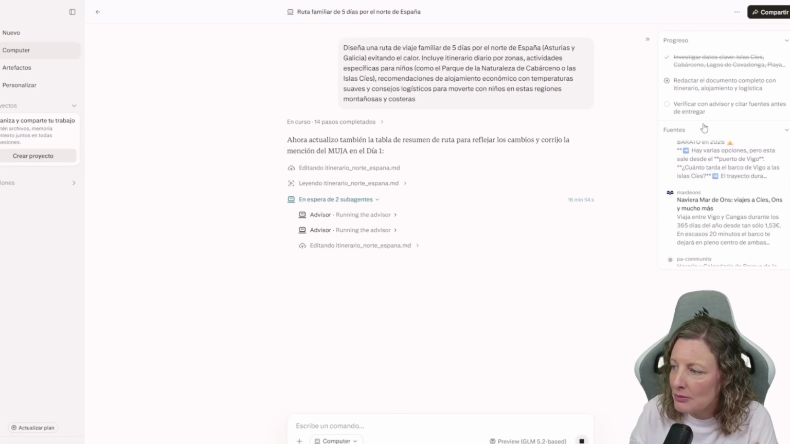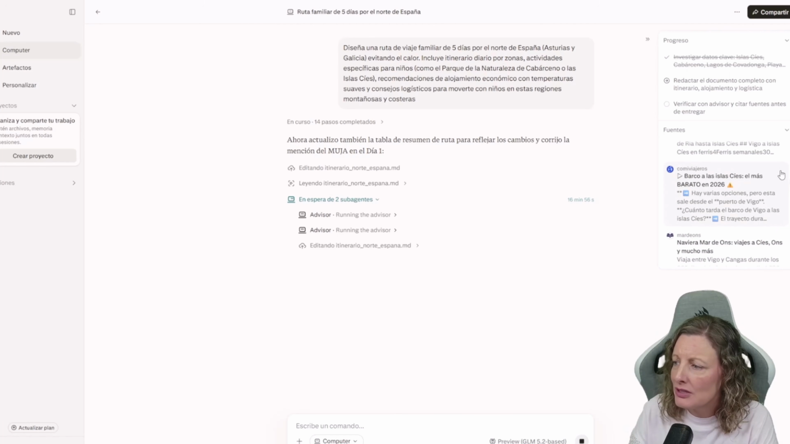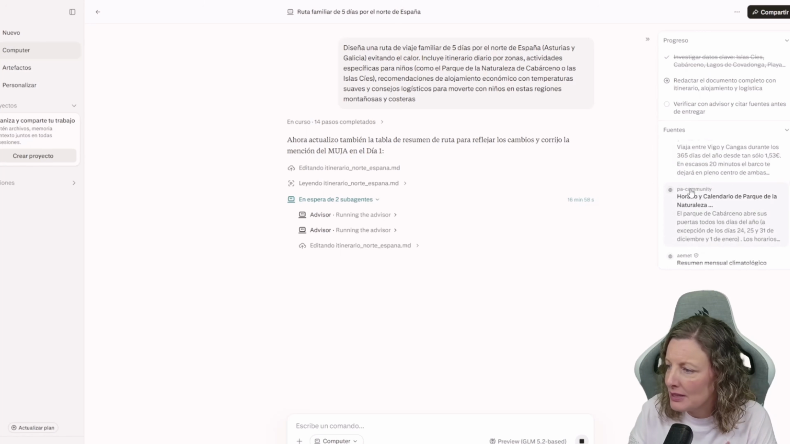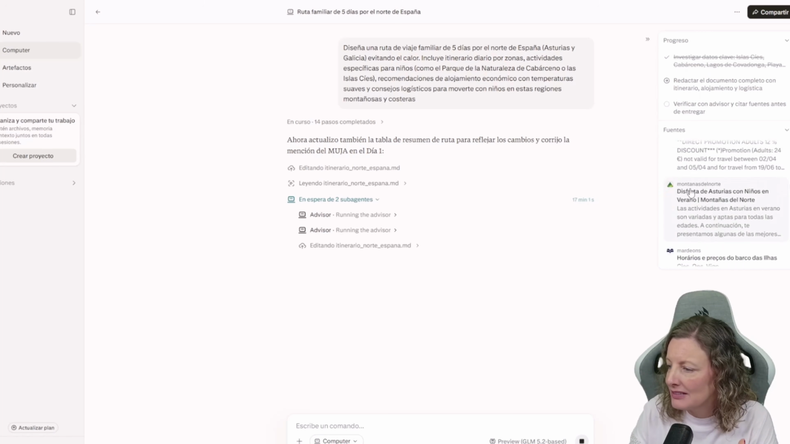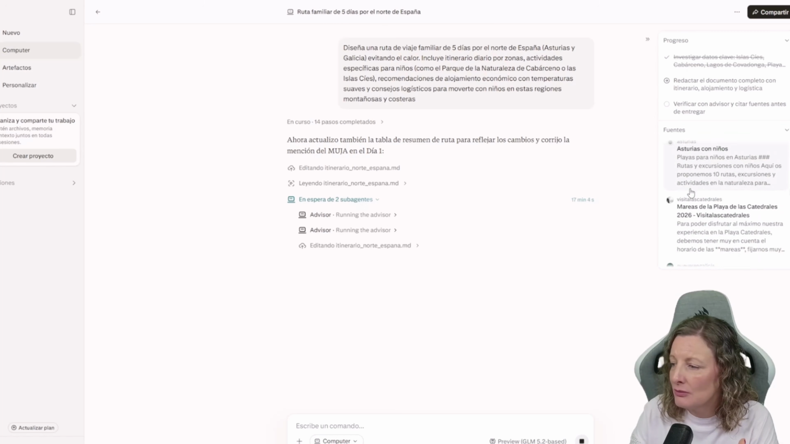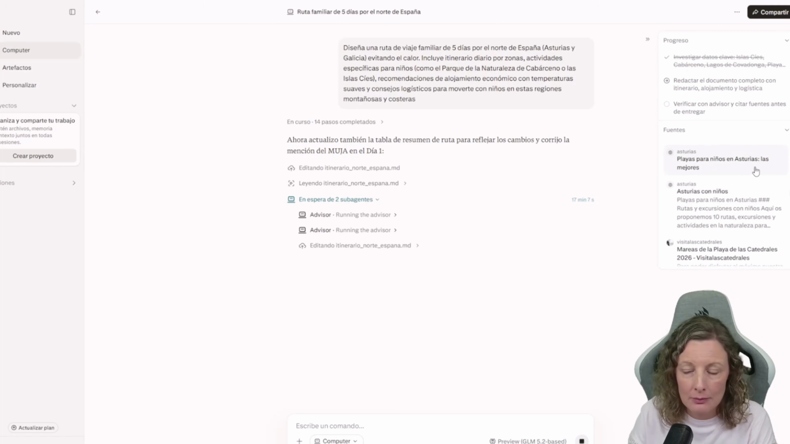I told it I wanted something cheap, and look at this. Boat to the Cíes Islands, the cheapest one. But later on, it will start talking, let's see if I get to it here, about looking for the best beaches for kids in Asturias.